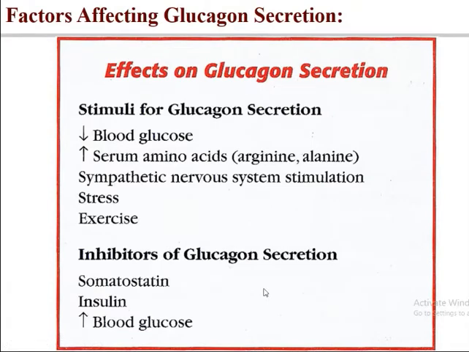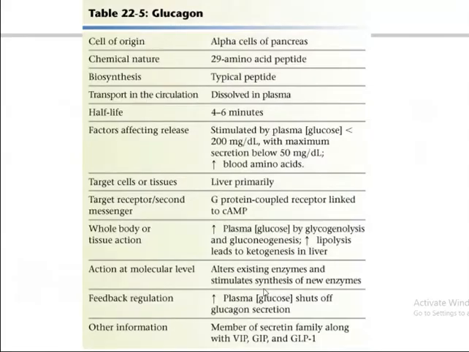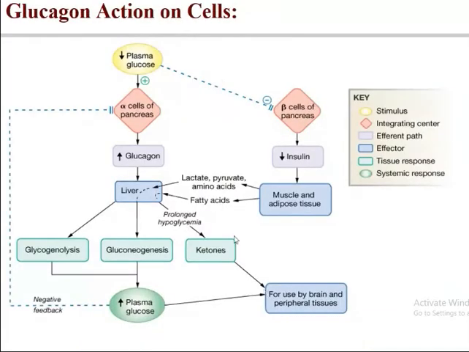Now this is the algorithm for how glucagon acts on the cells. Now there is decreased plasma glucose level, then alpha cells of the pancreas secrete glucagon, which goes to the liver, and then glycogenolysis, ketone body formation, and lactate and pyruvate undergo gluconeogenesis.